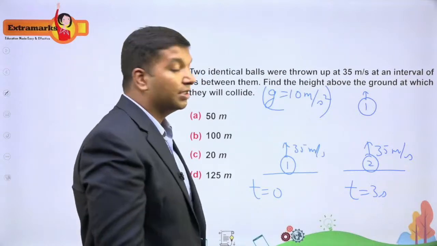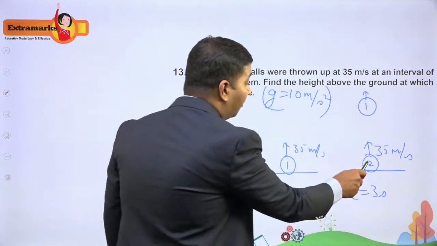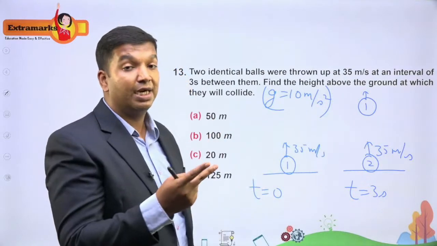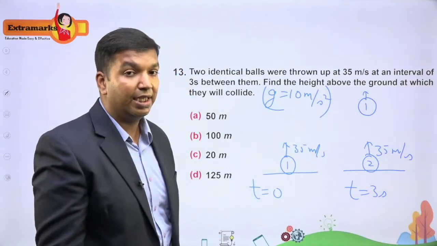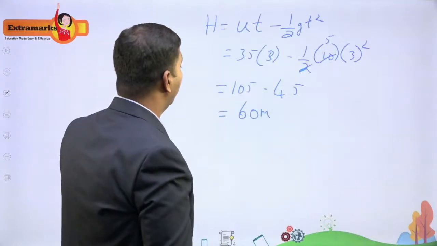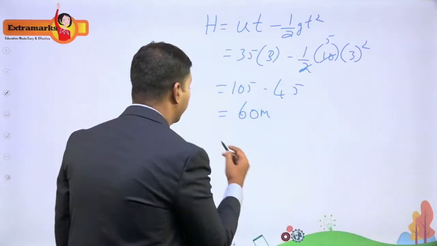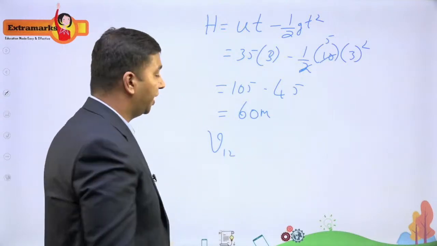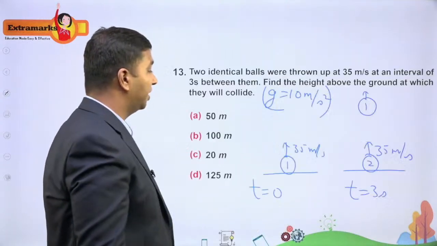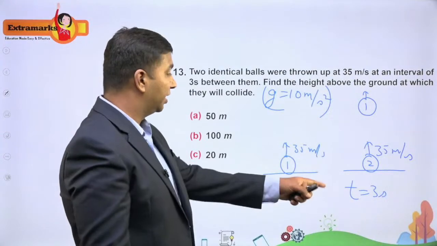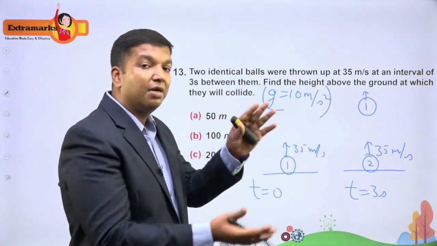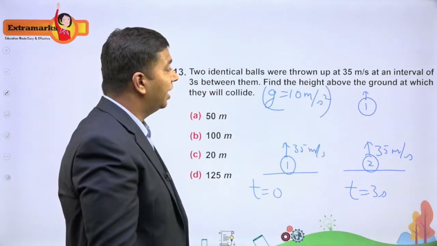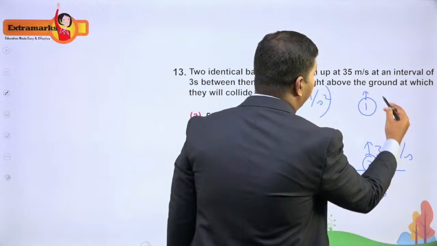So something like this will happen. Now here, let us try to observe the motion of ball 2 with respect to ball 1. That is what I was telling here. Let us try to solve the problem considering the relative motion here. Now V1, let me write it here. Velocity of ball 1 with respect to 2. If you remember, that will always be constant here, because you have thrown it with the same velocity here, right?